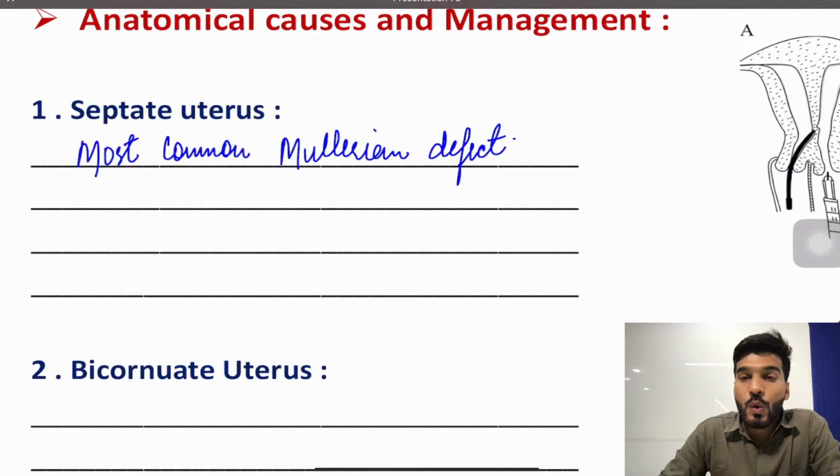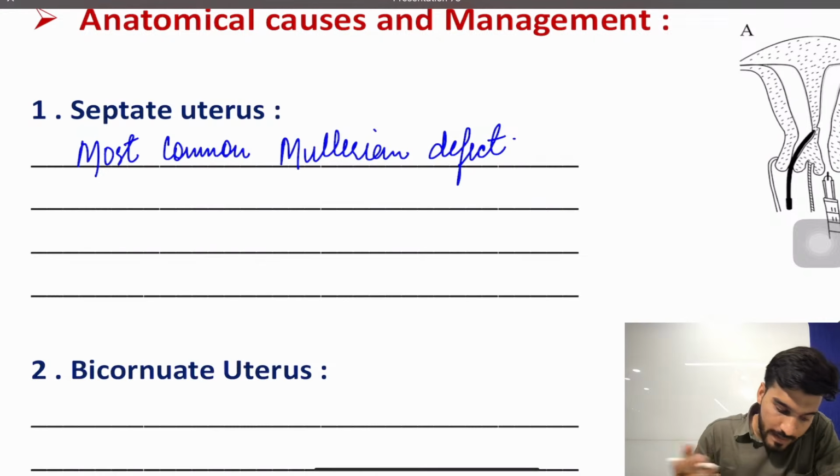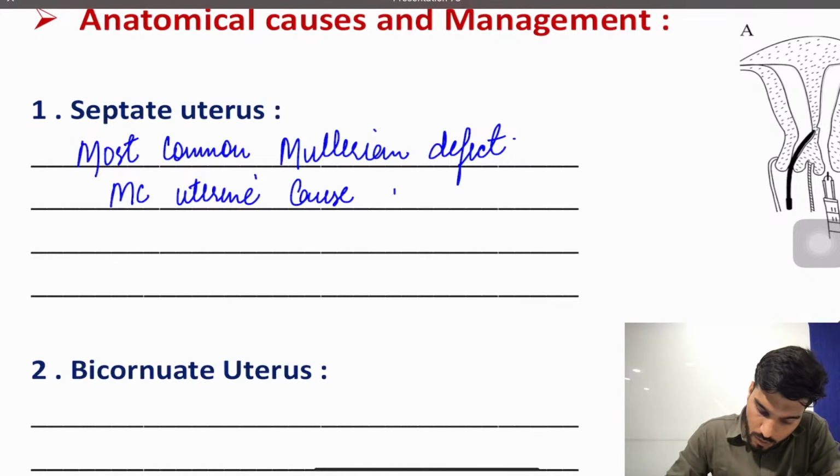As I've already told you, all the female genital structures are coming from which duct? Mullerian duct. So any defect in this Mullerian duct, the outcomes will be septate, bicornuate. Second, it's the most common uterine cause of recurrent pregnancy loss.